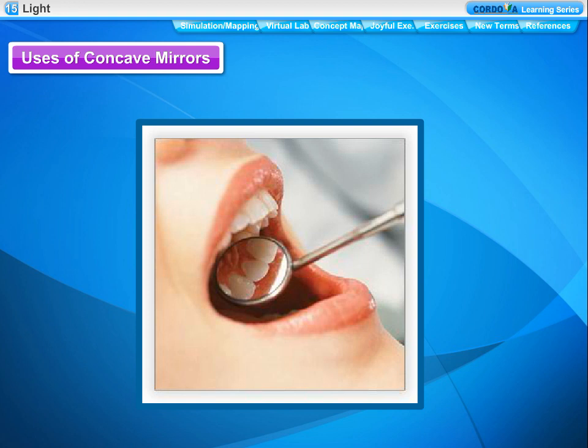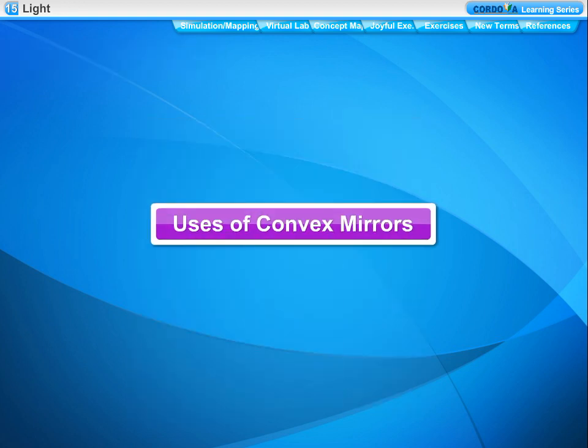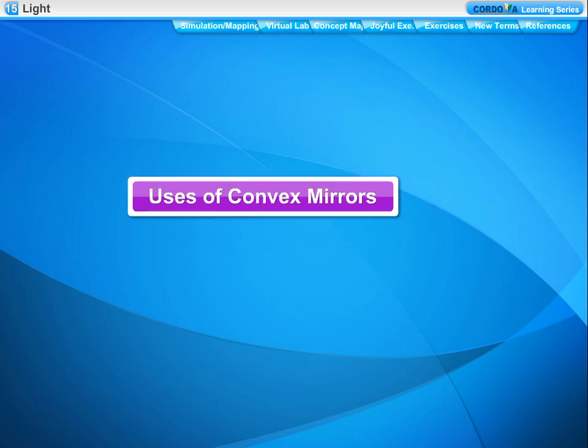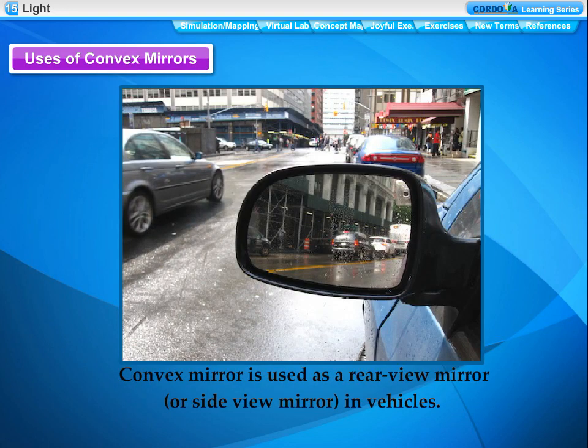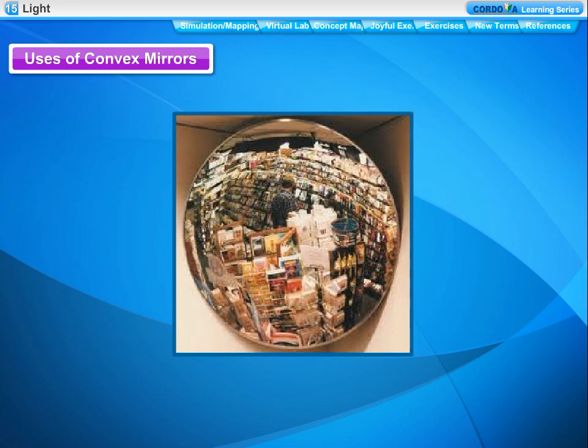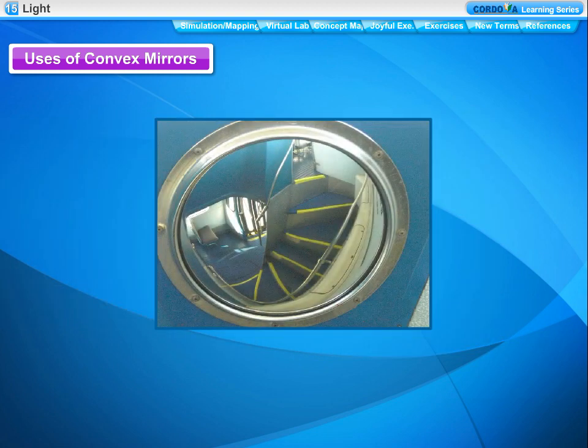Concave mirrors are used by dentists to see an enlarged image of teeth. Uses of convex mirrors. Convex mirrors are used for many purposes. Convex mirrors are used as rear view mirrors or side view mirrors in automobiles such as cars, scooters, trucks, and buses to see the traffic coming from behind. Big convex mirrors are used as vigilance mirrors in big shops and stores. Convex mirrors are used as staircase mirrors on double-decker buses.